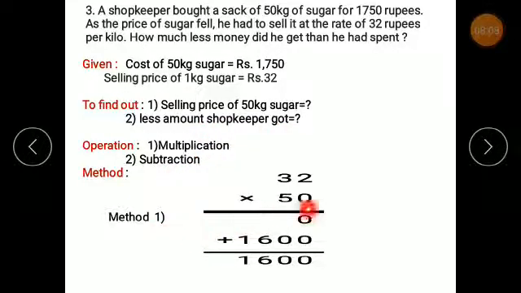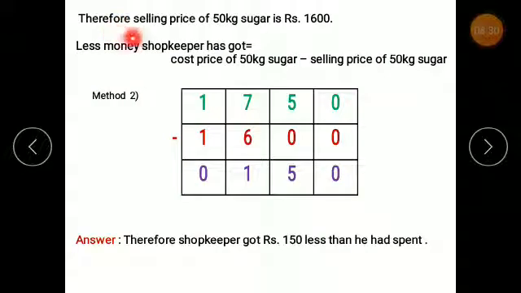So in method 1 I will first multiply. 32 is the cost of 1 kg of sugar and 50 is the weight of the sugar. So 0, multiplying 0 with any digit will be 0. Next comes 5. So 5 2s are 10. 1 will be carry. 3 5s are 15 plus 1 16. So 1600. So therefore the selling price of 50 kg sugar is rupees 1600.